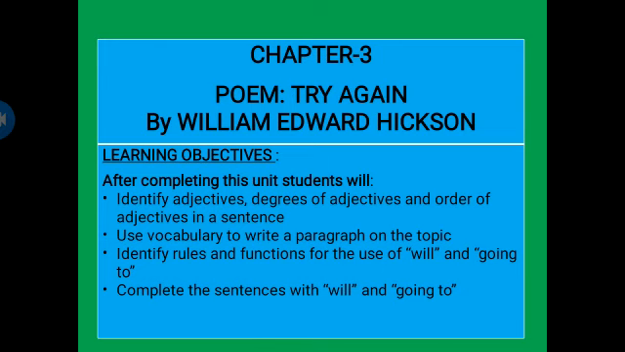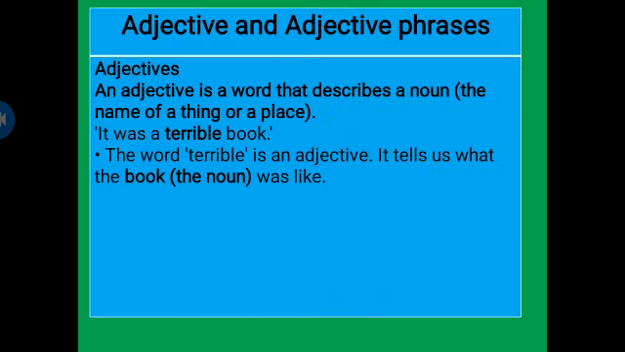The learning objectives of the poem are: we will identify adjectives, degrees of adjectives and order of adjectives in a sentence. We will also be able to use vocabulary to write a paragraph on the topic. Identifying rules and functions for the use of will and going to. And in the end we will complete the sentences with will and going to, which will be an exercise for you. First of all, what are adjectives and what are adjective phrases?